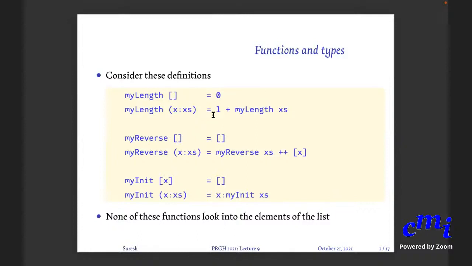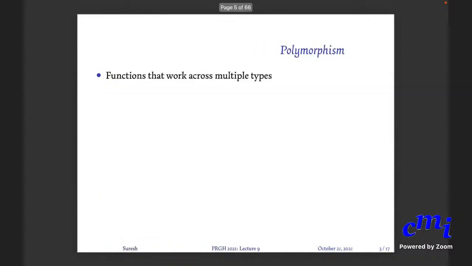It's clear from the code that none of these functions look into the elements of the list at all. Length will just count the number of elements. It doesn't care what the elements are. Reverse will just reverse the elements, and the operation doesn't depend on what type the elements are. Init is similar, and so are head and tail. They will work over lists of any type, and such a thing is called polymorphism, and not just for lists.